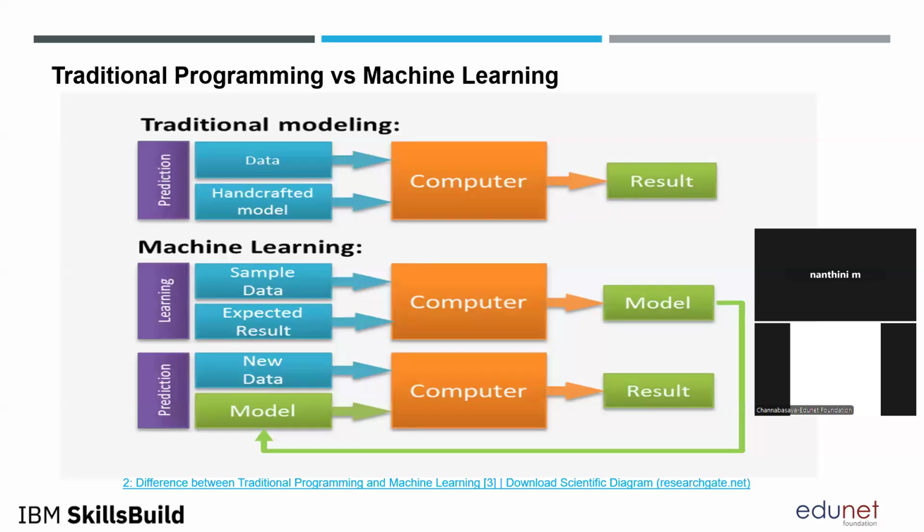That is traditional programming. But in the machine learning model, we will be feeding the machine input and the output. This is the vice versa. So the machine can learn with the help of the data in order to generate the model. And this model will be used for the prediction process. This is how traditional modeling and machine learning differ.